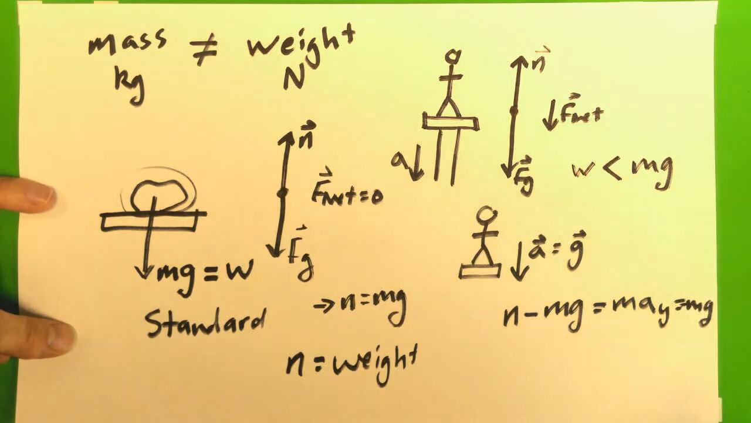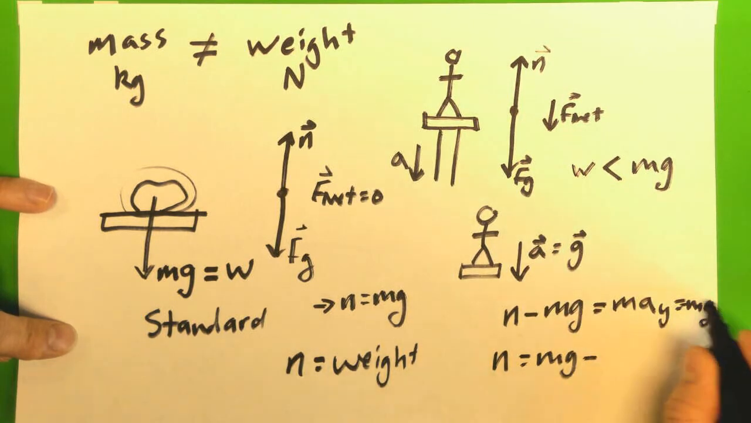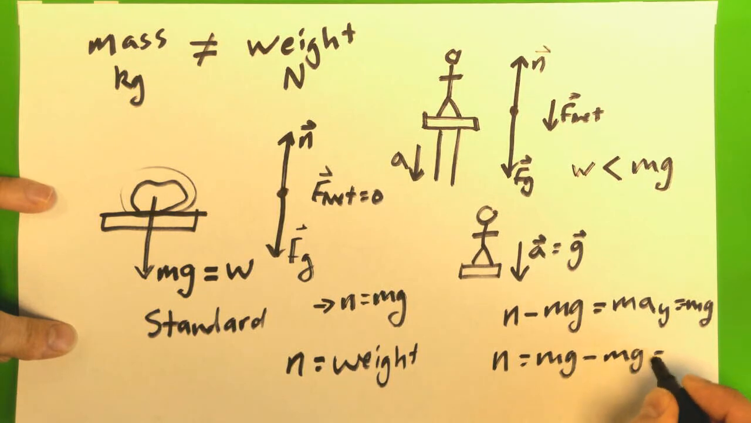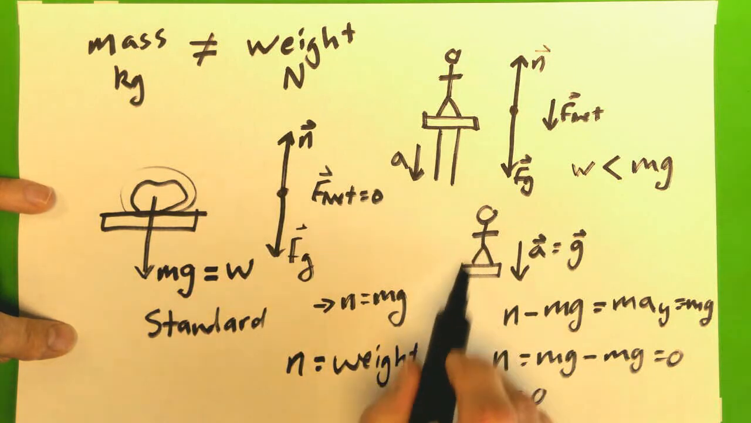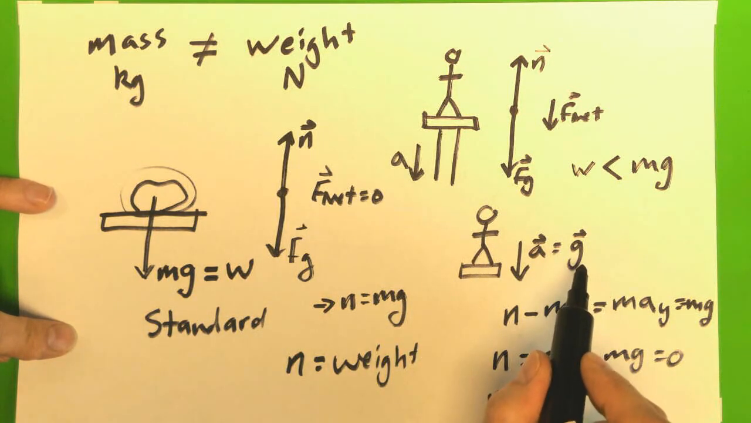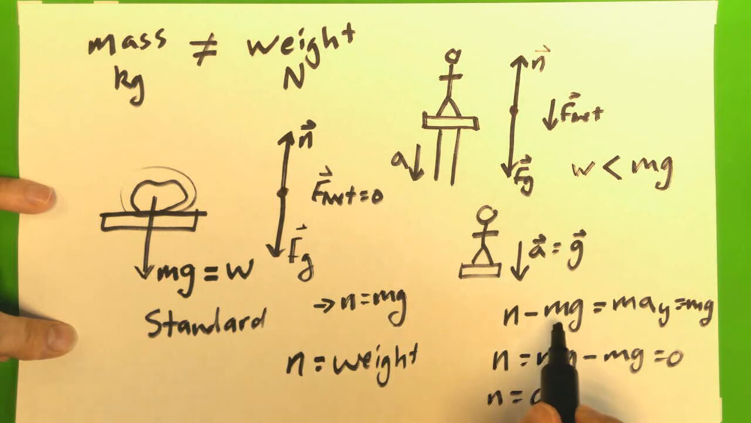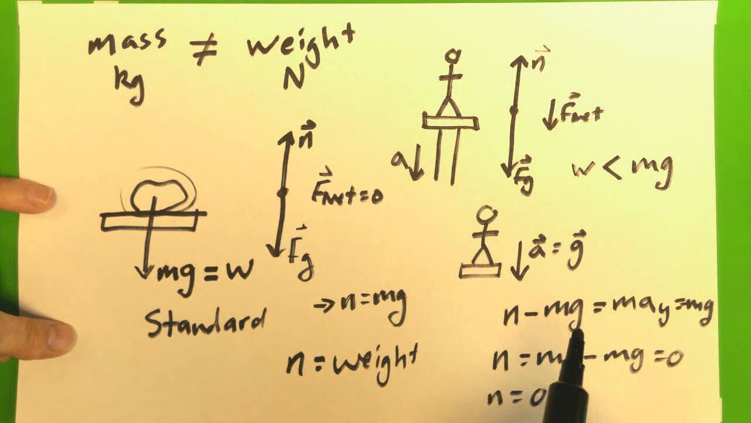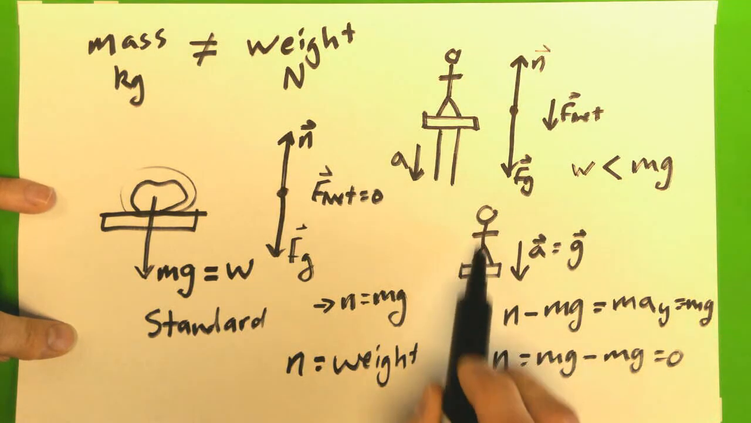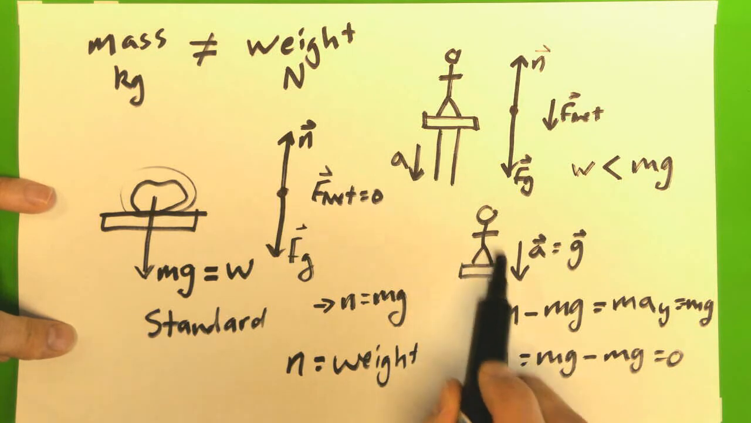I didn't leave room for a minus sign. Okay, so there's negative mg. Alright, so I have N, add this over to the other side, equals mg minus mg, which equals 0. My normal force is 0. Okay, so I am falling at a rate of g. My gravitational force is mg, so that equals ma, which is now mg by Newton's second law, which means N has to be 0. Okay, I could, in this case, as I'm falling, pick my feet up, and it would